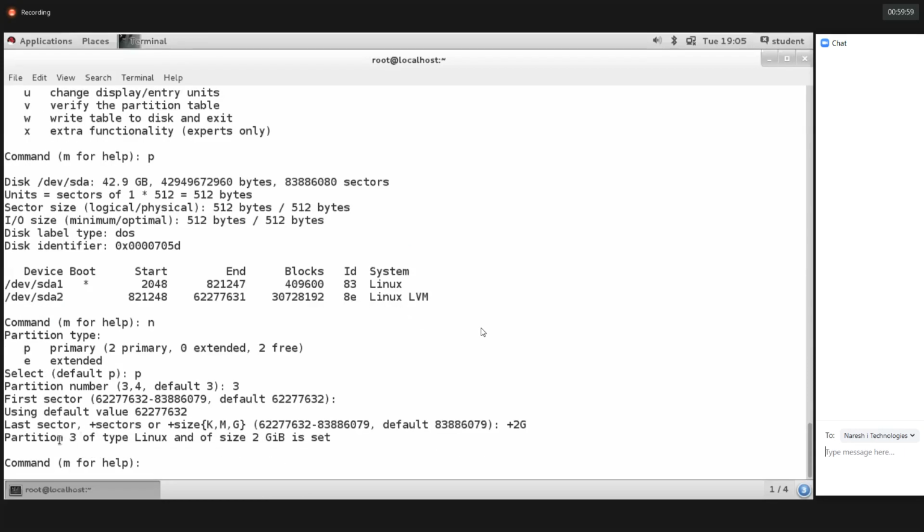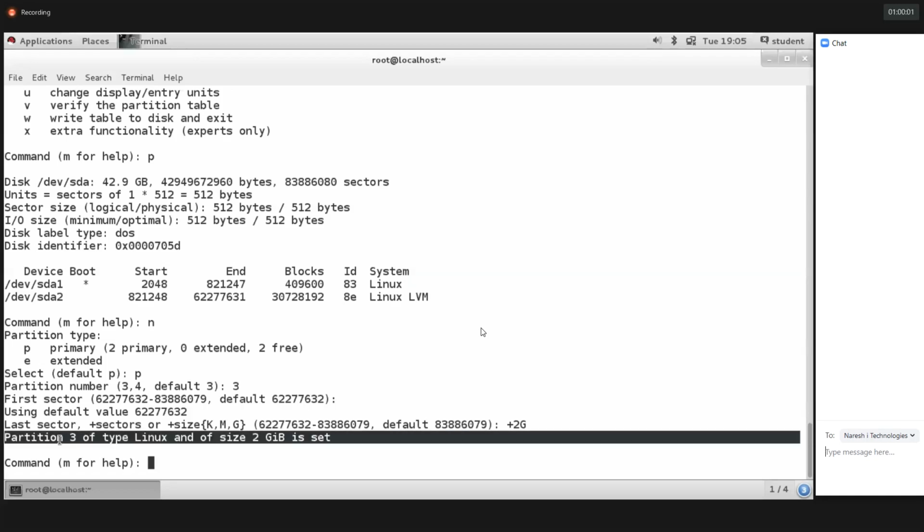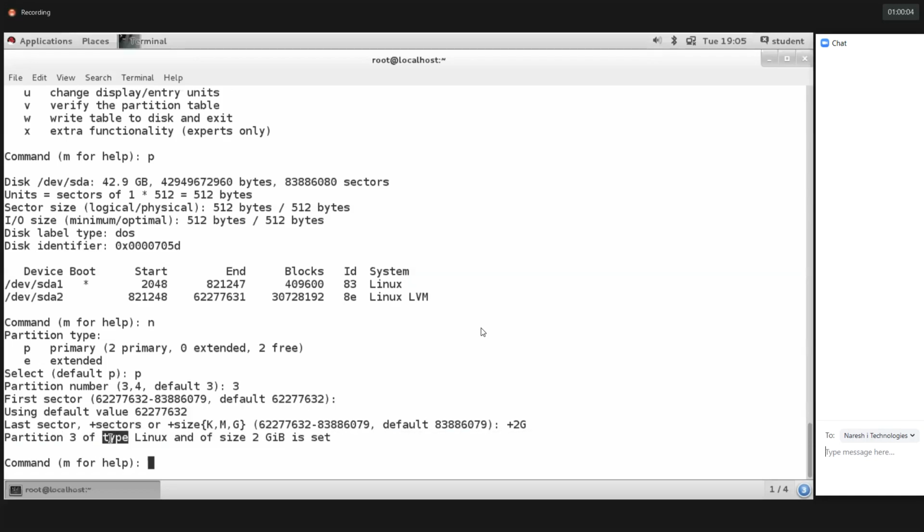The 2GB partition got set. So the third partition, partition 3 of the type Linux and of size 2GB, is set. We need to verify, so P to print the partition table.